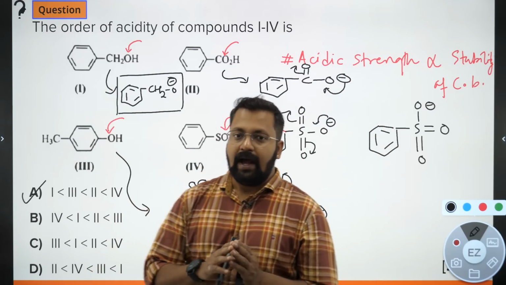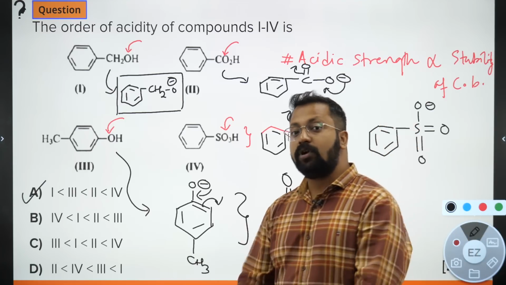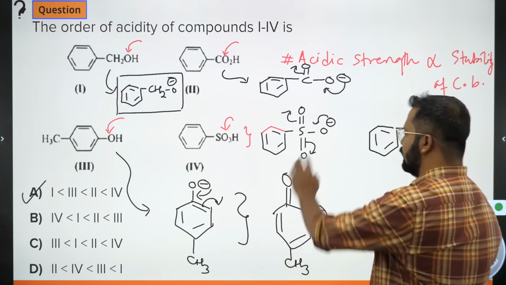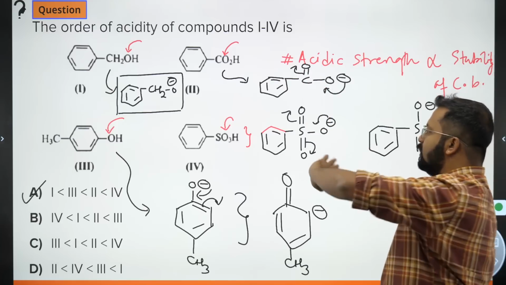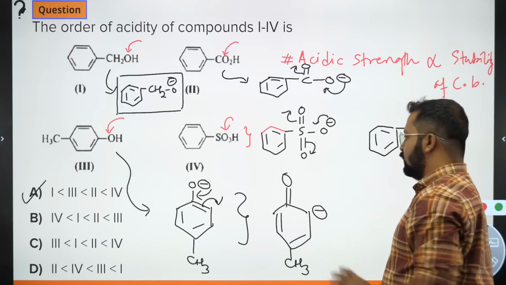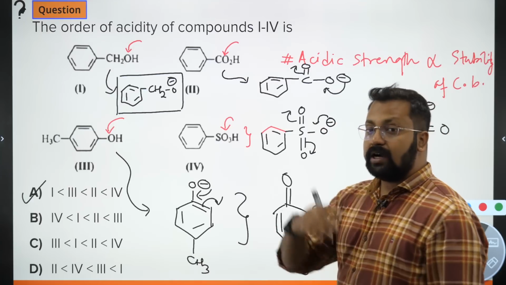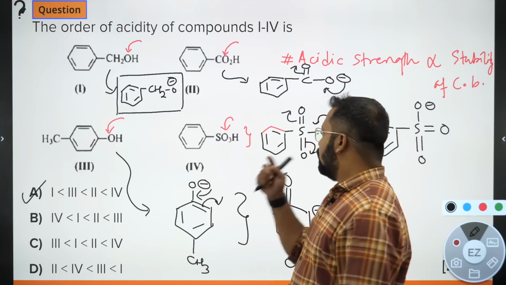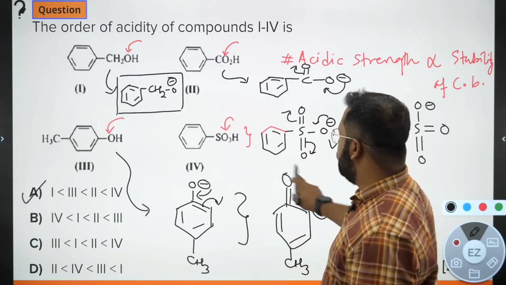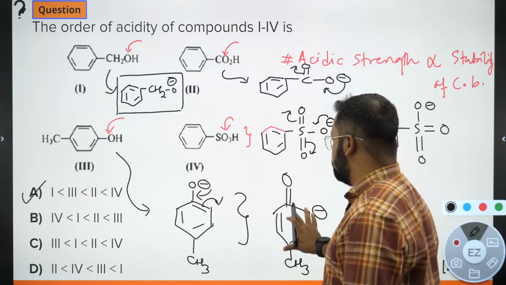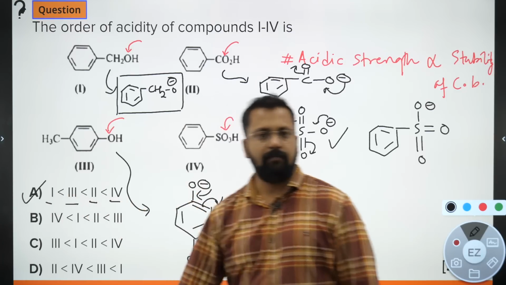Now the point is, if you are getting alike resonating structures, then that imparts way more stability than the number of resonating structures. So here the number of resonating structures you will get is 1, 2, 3, here you will get 2, but here 3 are equivalent, here 2 are equivalent, and here all of them are non-equivalent. So equivalent imparts more stability compared to the number of resonating structures. So this will be the most stable anion, followed by this one, followed by this one. So 4, then 2, then 3, then 1.